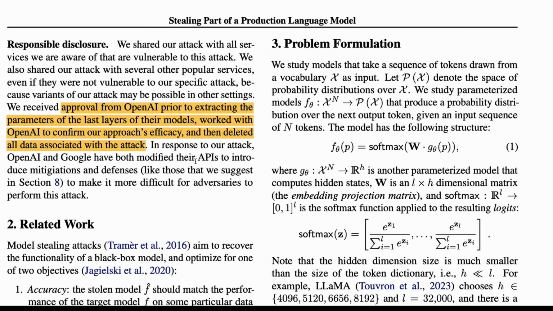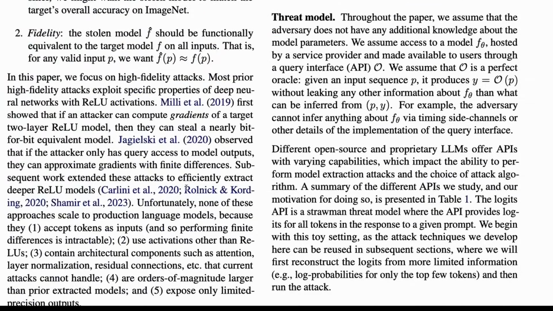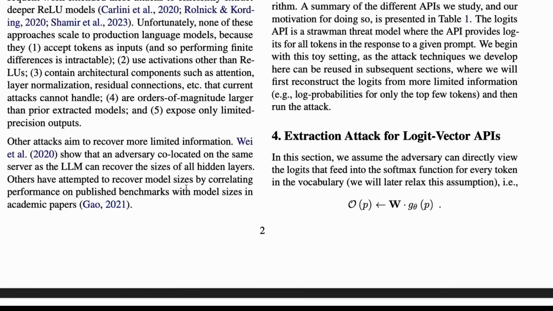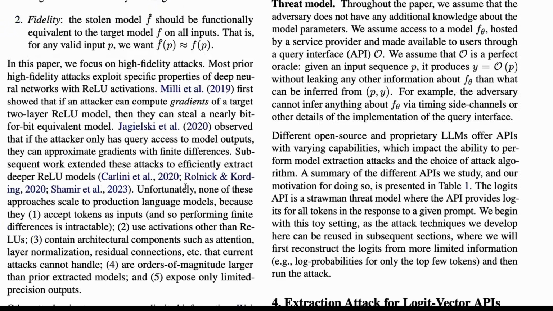And in fact, after this, OpenAI and Google have both modified their APIs to introduce mitigation and self-defense to make it more difficult for adversaries to perform this attack. Okay, now let's get into the detail of what this attack is. Once again, I'm going to do my best to explain what is happening here.